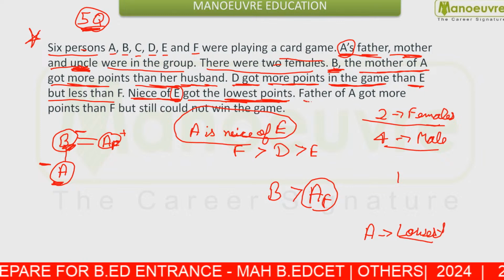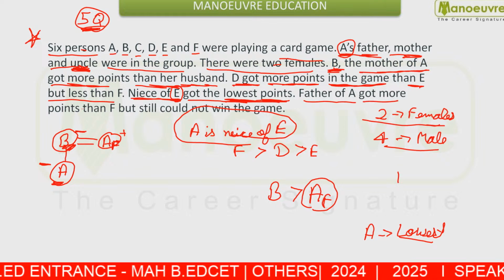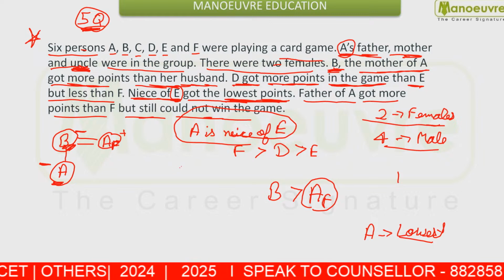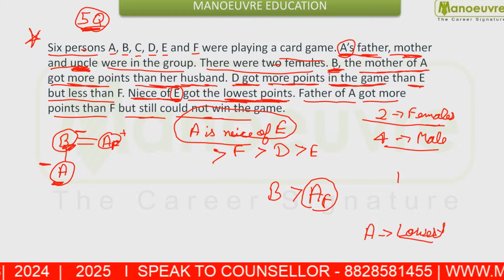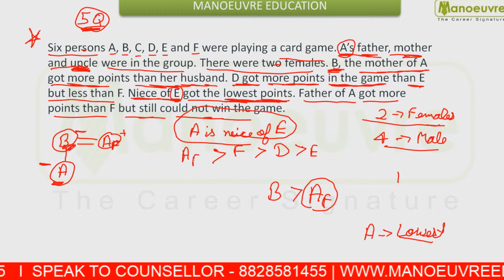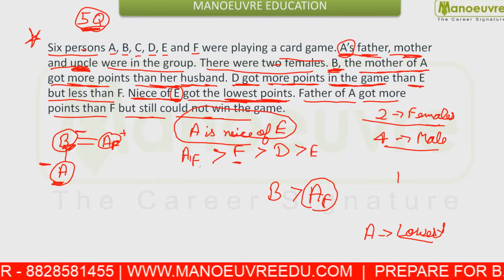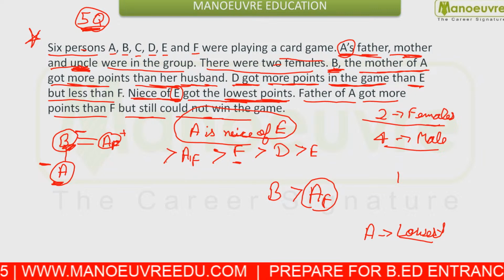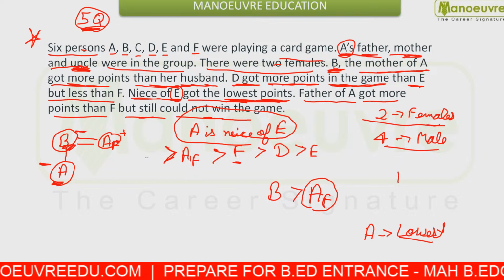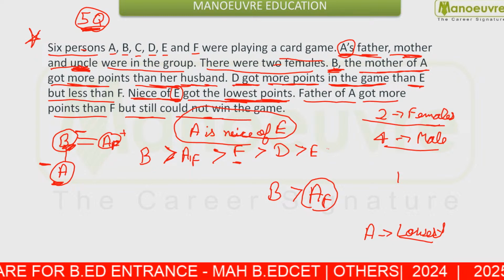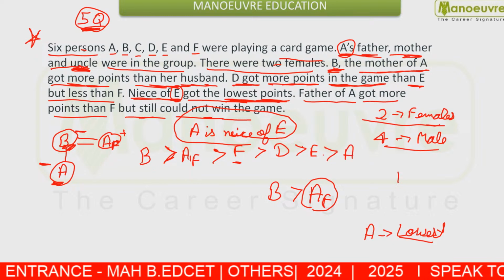Next you are given that the father of A got more points than F but still couldn't win. So A's father is AF, and he got more value than F but couldn't win, because A's father has lesser value than B, who is A's mother, and A scored the least value.